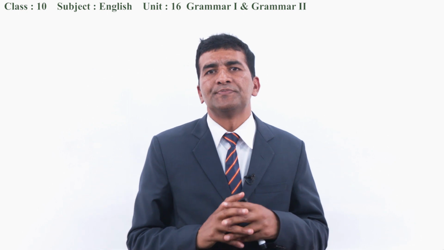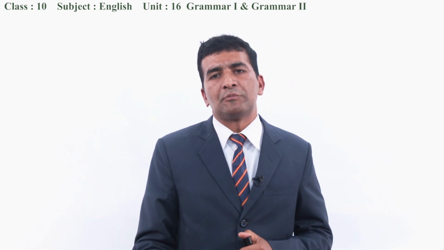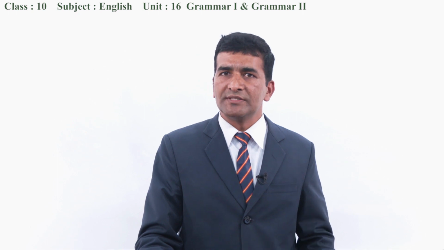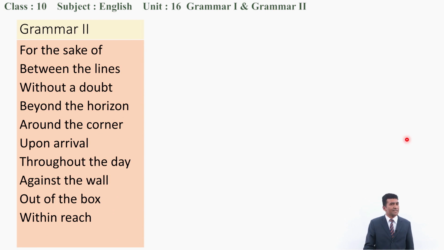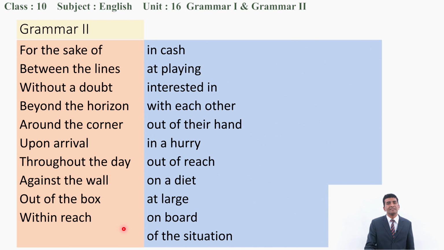Next, we are going to grammar second. Under grammar second, we will be talking about prepositional phrases. Look at these phrases. Here are some of the phrases like for the sake of, between the lines, without a doubt, beyond the horizon, around the corner, upon arrival, throughout the day, against the wall, out of the box, within reach, in cash, at playing, interested in, with each other, out of their hand, in a hurry, out of reach, on a diet, at large, on board, of the situation.